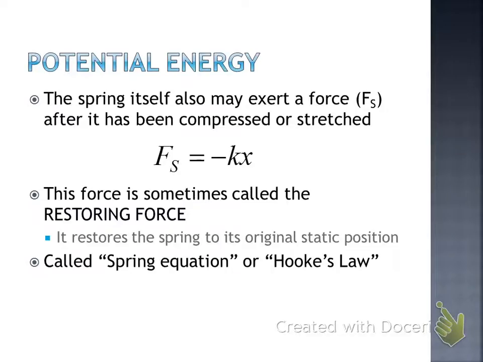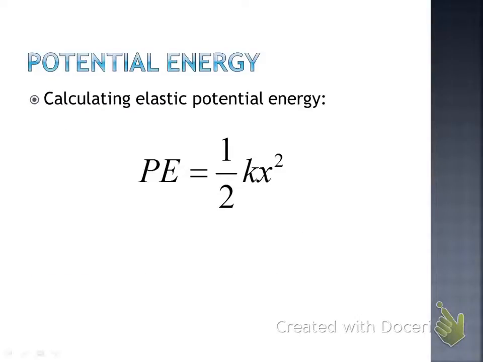So we looked at the force required to stretch or compress a spring. Now let's look at the potential energy change that happens when we stretch or compress a spring. If we stretch or compress our spring a certain number of meters, it gives us a potential energy. It has the potential to stretch itself back out or compress back to its static state. And here's our equation for potential energy of a spring. You might want to write springs here on your equation sheet. This one is just used for springs. If you don't write it, you need to make sure that you understand anytime we have a K, that means it's a spring constant, so it's got to be using a spring equation.